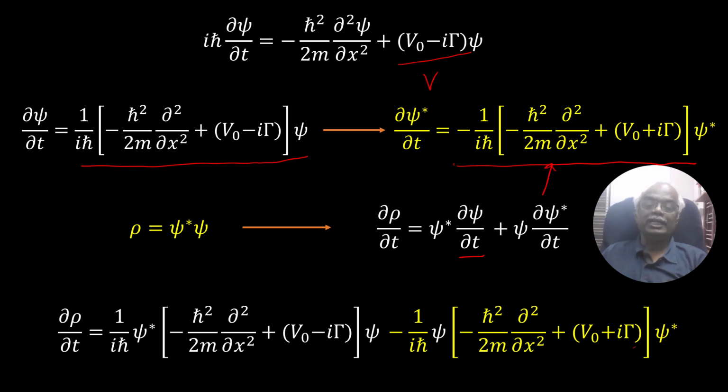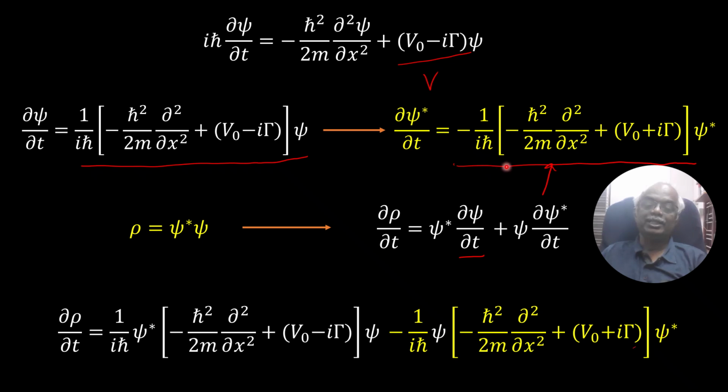So naturally you will get minus 1 over i h cross and psi. This psi will come here, and instead of delta psi star over delta t, you replace it with the yellow color bracket.